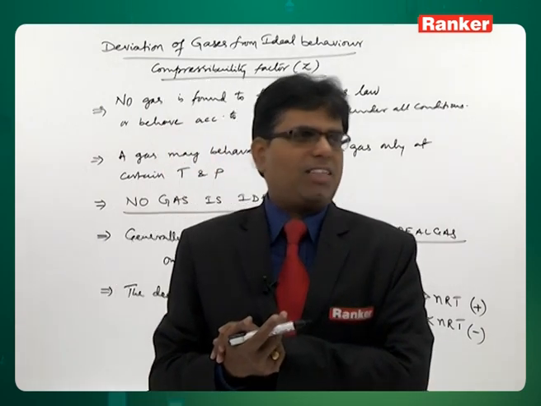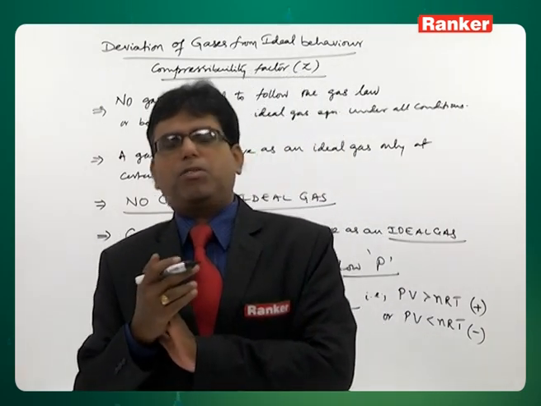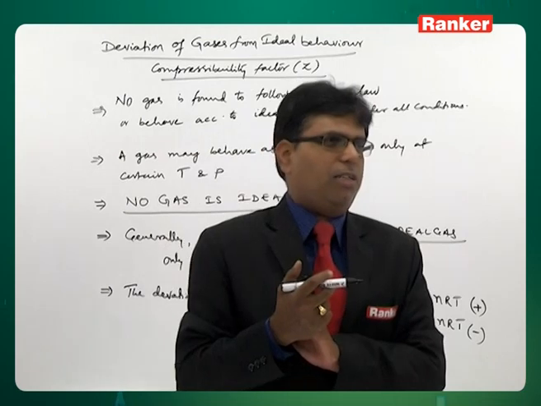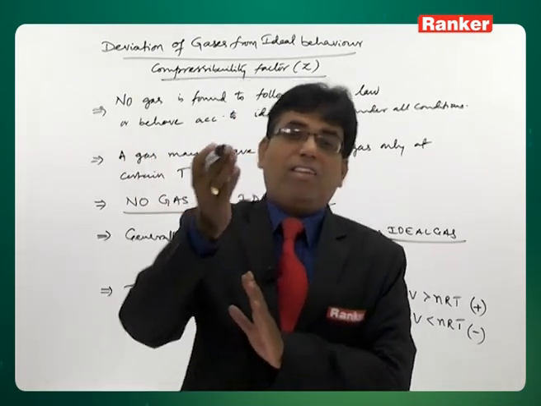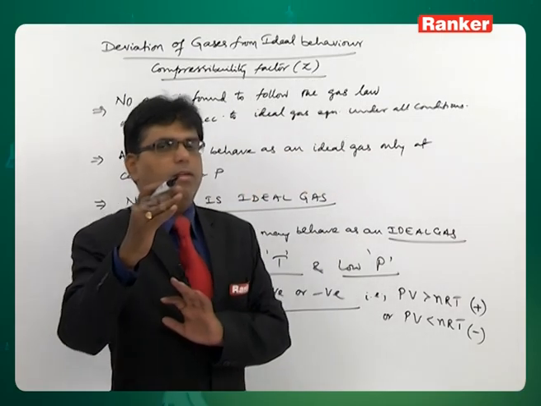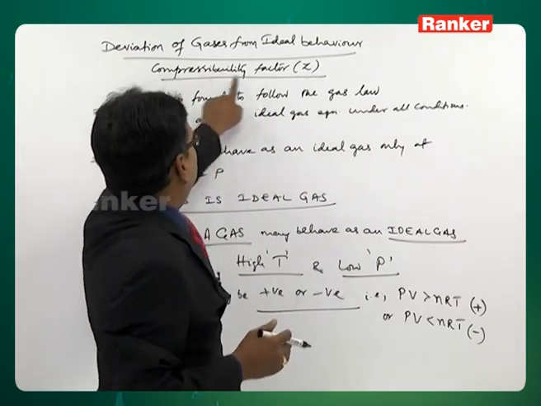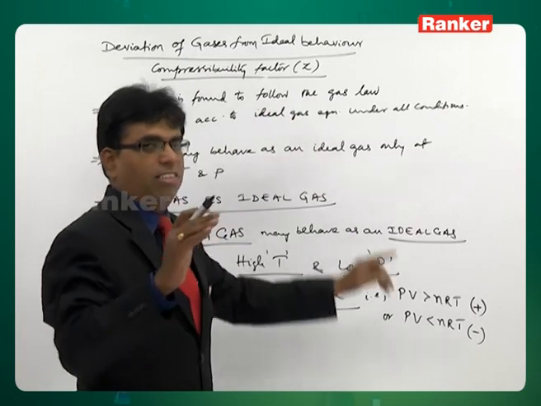Which gases exhibit which deviation under what conditions is what we have to discuss. For that, something called compressibility factor is introduced.